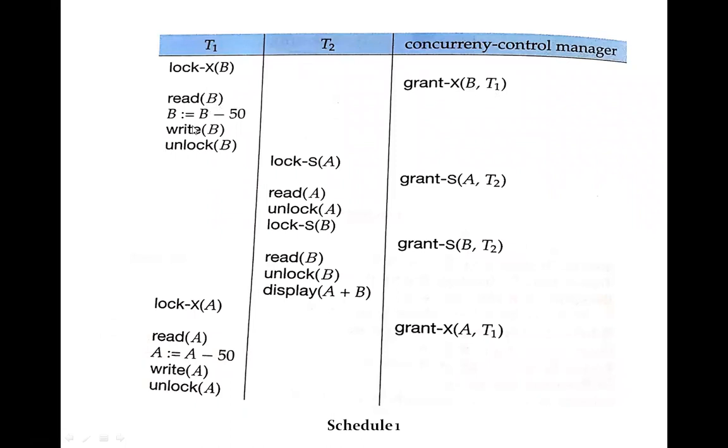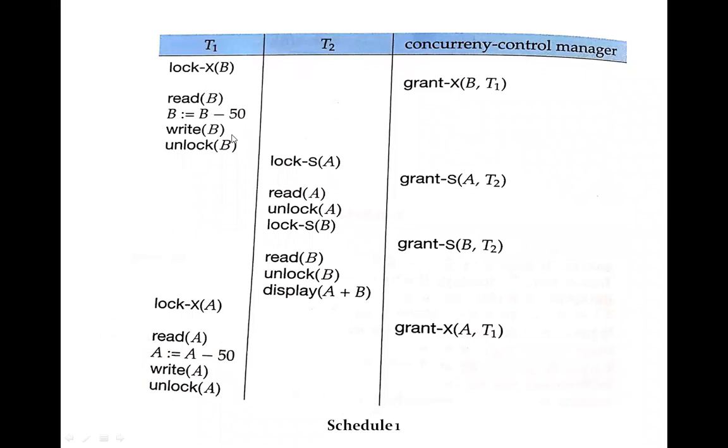So it will read B, deduct B, write B, and then unlock B. Then T2 requests a lock in the shared mode, and this lock is granted to T2. So it reads A, unlocks A, and then it locks S B, which is granted. So it will read B, unlock B, and display A plus B.